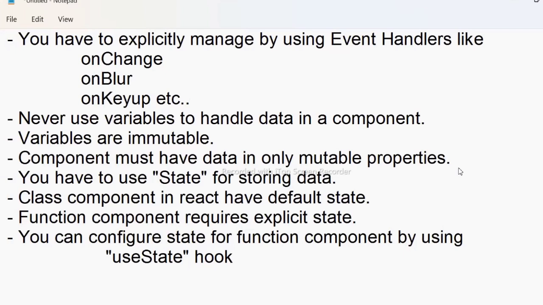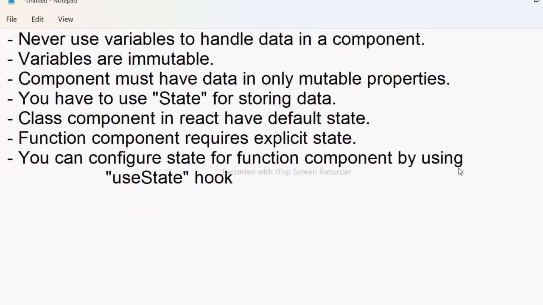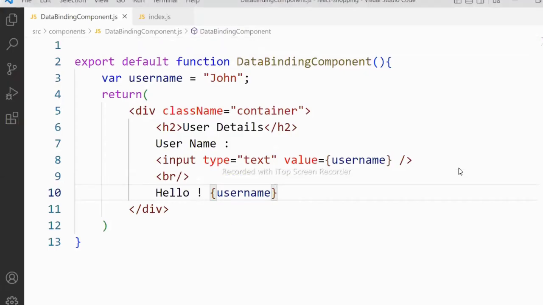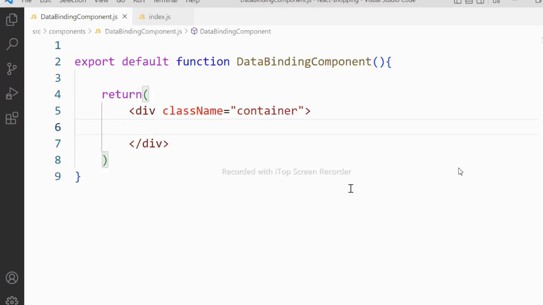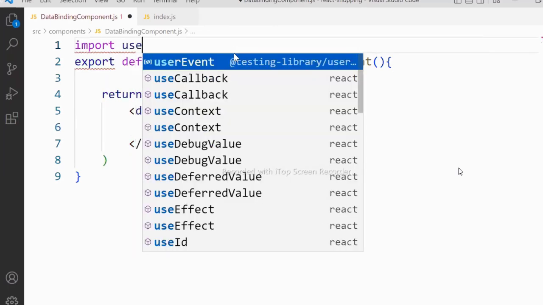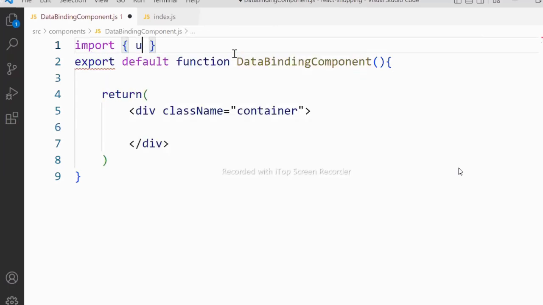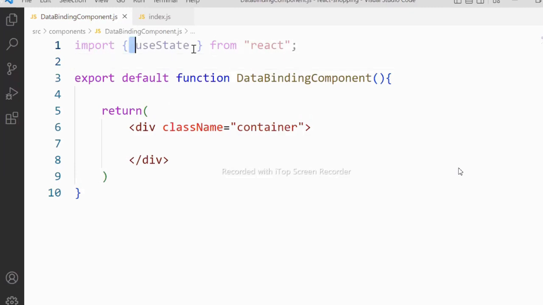So let's see how we can use state. Let's see now how to configure this. So as I said, this is not a good idea. Variable declaration, that is not a good idea. Delete it. Then without variables, how can we store the data, access the data and use the data? Let's see. First you need to import. We have to import useState from the React core library.